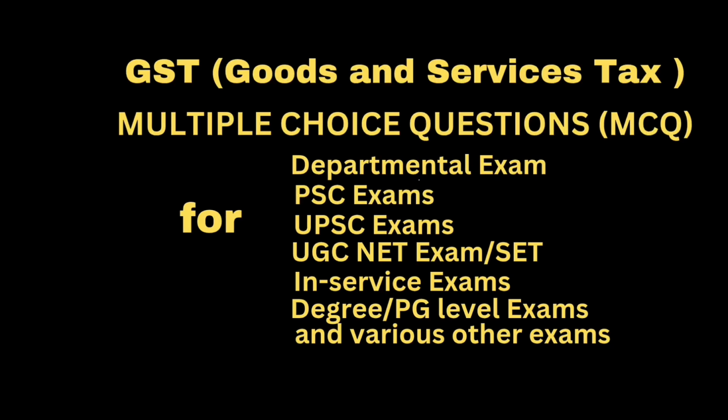The next question. Where the goods are delivered by a supplier to a recipient or any other person on the direction of a third person, whether acting as an agent or otherwise, before or during movement of goods, either by way of transaction of documents or title to the goods or otherwise, the place of supply of goods shall be, answer, the principal place of business of such third person.